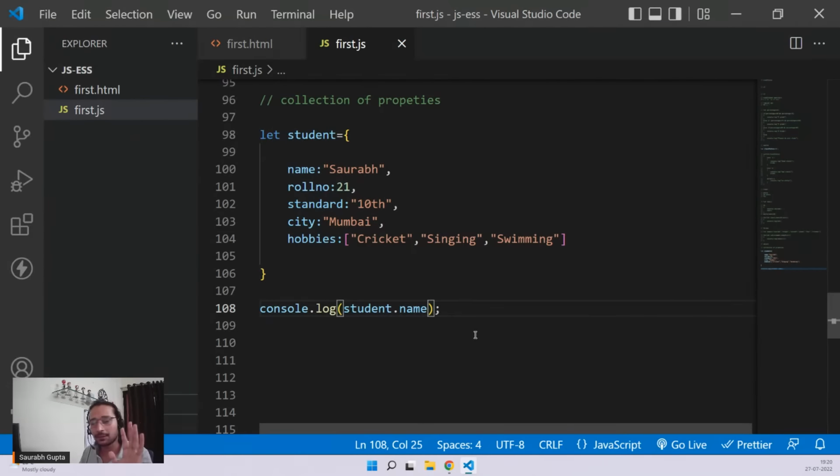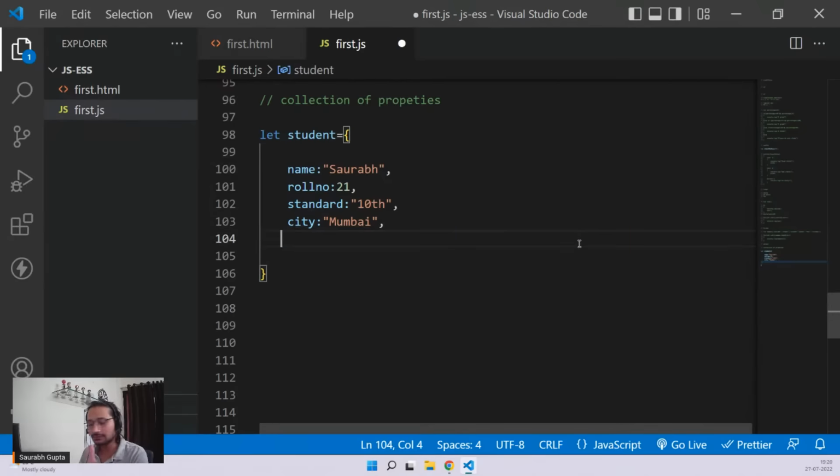All good, everyone? Now let's make this object normal again. Guys, please focus. If you understand the next concept, arrays and objects are forever clear to you. I can promise you that. Okay, let's go. Now this is a student object.